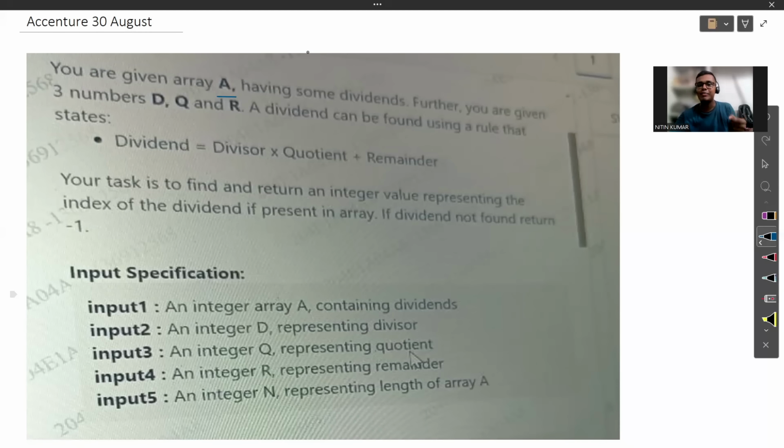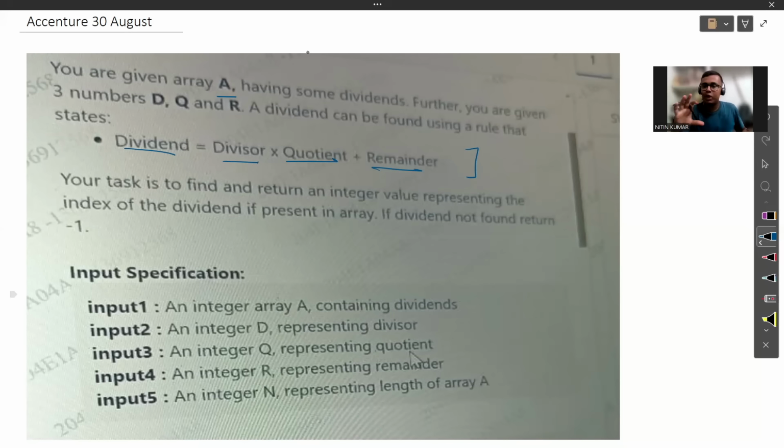A dividend can be found using a rule. So we have to find the dividend using the rule. The rule says dividend is equal to divisor multiplied by quotient plus remainder. This is the division formula we used to learn in our 8th-9th classes. Just multiply the divisor into quotient and add the remainder. If you need to find any other number in this equation, you just need to know the other three. This equation is very familiar to us.